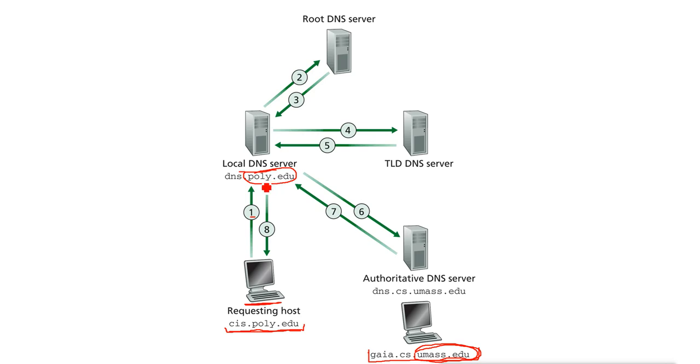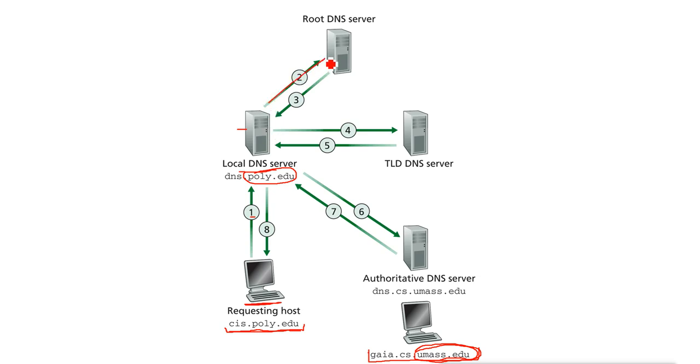Now if it is not matching, what does that mean? This DNS server says that I am not the authority DNS server. I am not authoritative, so I am not able to respond with either yes or no. So what can I do? I can get the record for you, because I am not authoritative for this domain and I do not have this domain information. So it will say I will get the record for you, and for that it will send the request to a root hint DNS server.